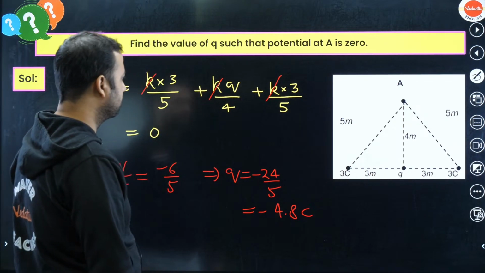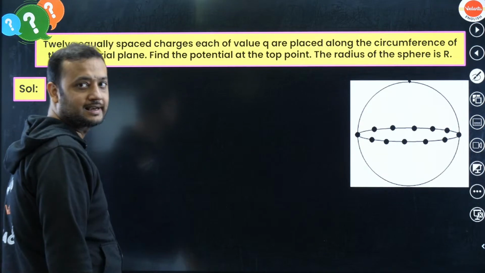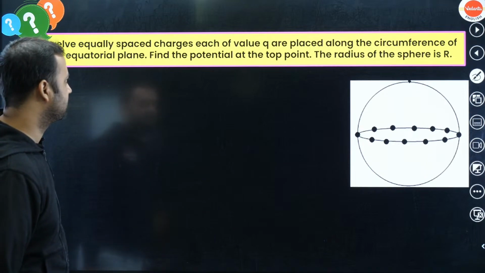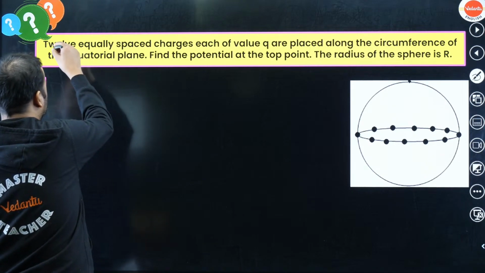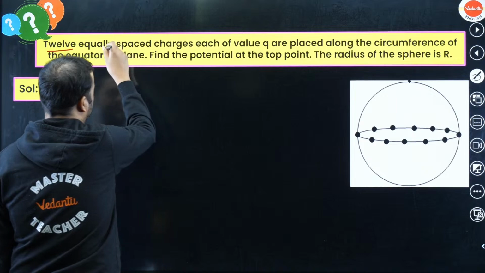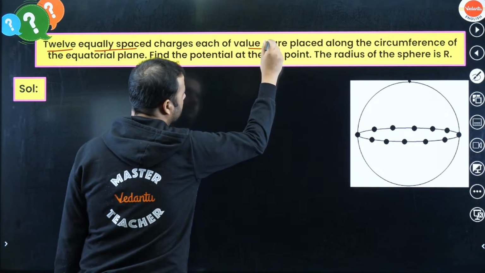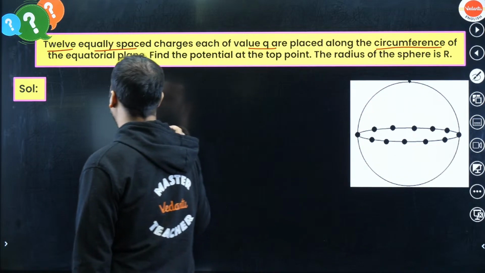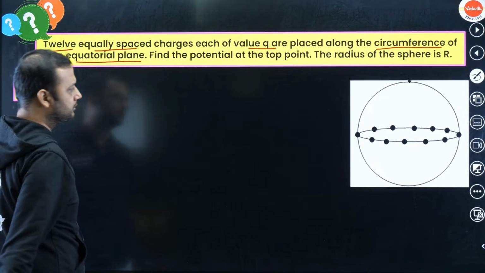Okay. So see this question. This is slightly a good question. See carefully what we have to find. 12 equally spaced charges, each of value Q, are placed along the circumference of the equatorial plane. I'll explain this question. Don't worry.